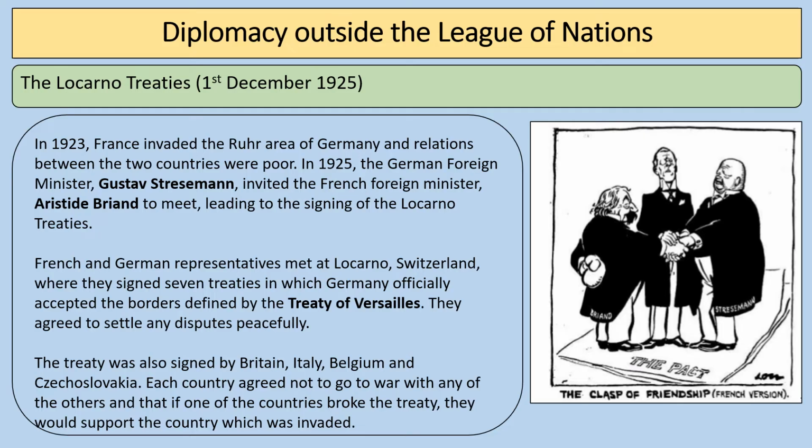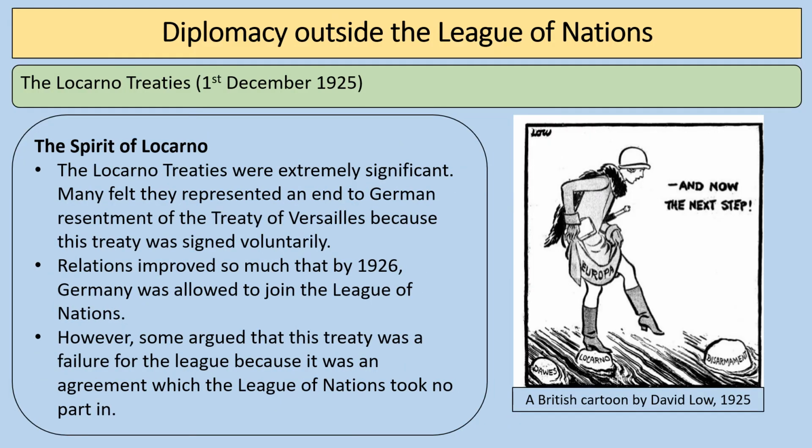And within the treaties, each country agreed not to go to war with any of the others. And they come up really with this idea of collective security, I suppose, that if any of the countries broke the treaty, they would support the country which was invaded. So the Locarno treaties are highly, highly significant. Now, what the Locarno treaties lead to is something that's known at the time as the Spirit of Locarno.